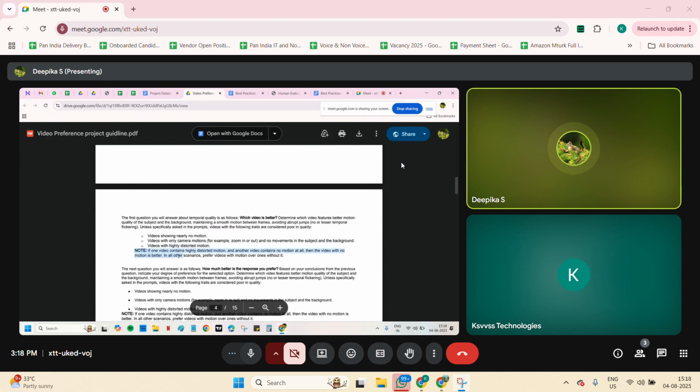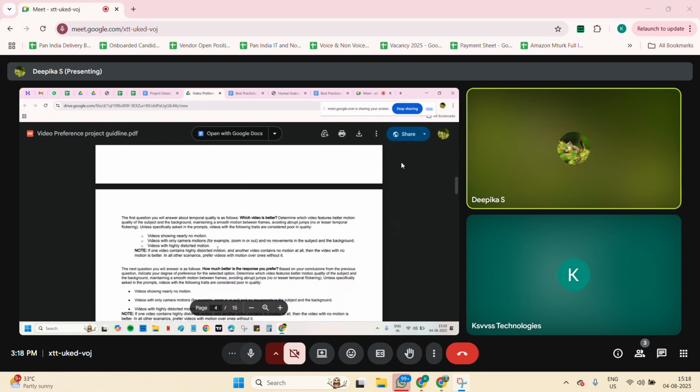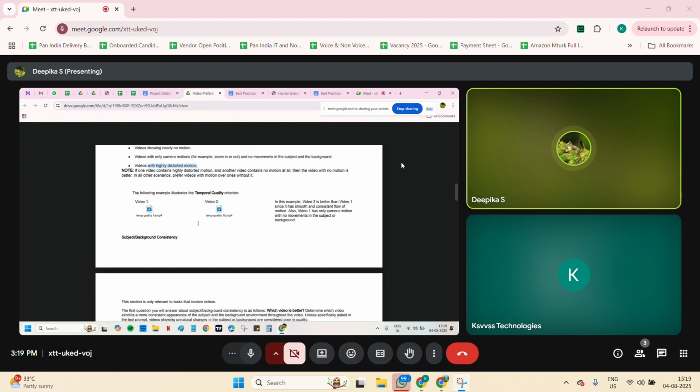Understood? So motion video we will not consider here. That is what the temporal quality says here. Videos with no motion, or camera motion highly distorted, should not be there.